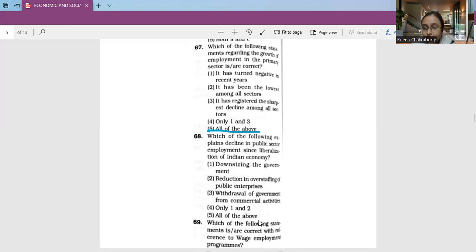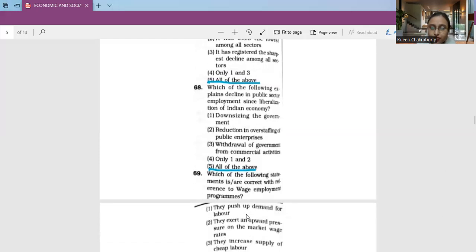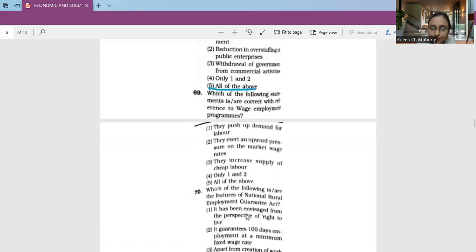So accordingly, I will say all of the answers are correct: downsizing the government, reduction in overstaffing, and withdrawal of government from commercial activities. So option number 5 is the correct answer, which is all of the above. Next, moving on to question number 69.